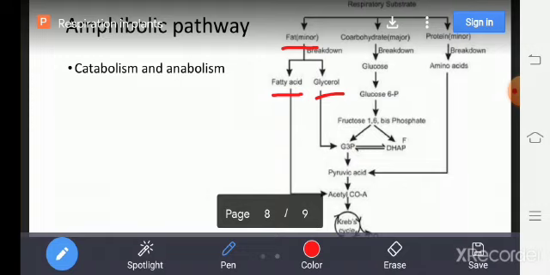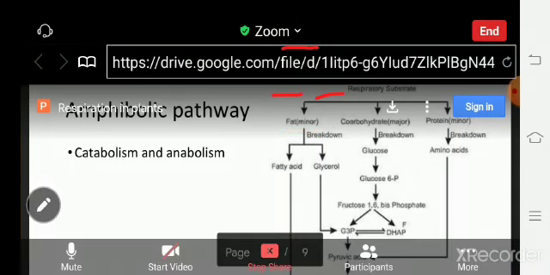Glycerol is converted into dihydroxyacetone phosphate, which is isomerized to 3-phosphoglyceraldehyde. Then it is converted into pyruvic acid, then acetyl coenzyme A, and it also enters into the Krebs cycle. Then the last one is protein.